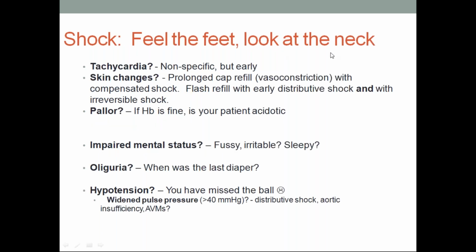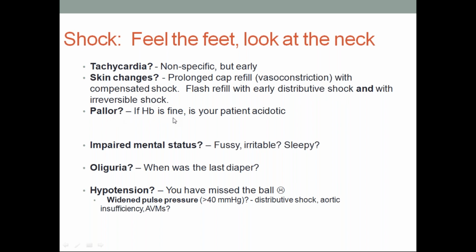Shock: feel the feet, look at the neck. So tachycardia, a non-specific but early sign. Skin changes, prolonged capillary refill time due to vasoconstriction, because whenever there is shock, the peripheral circulatory system will think that there is underfilling of arterial vessels, so there will be reflex vasoconstriction, which leads to compensation of shock to a certain extent, following which it will not compensate if we don't treat it early. So flash refill with early distributive shock and with irreversible shock. It will go into irreversible shock if you don't treat it.